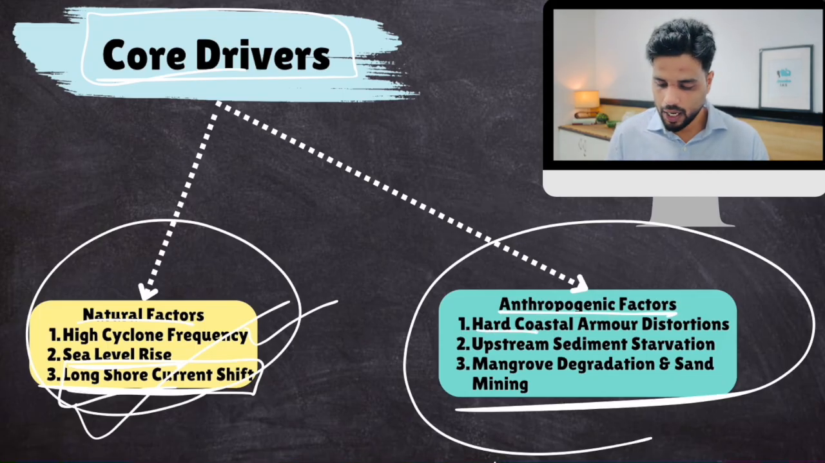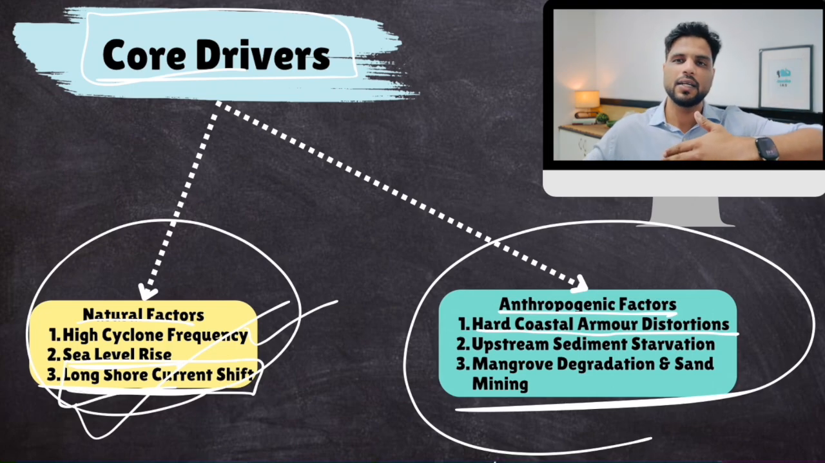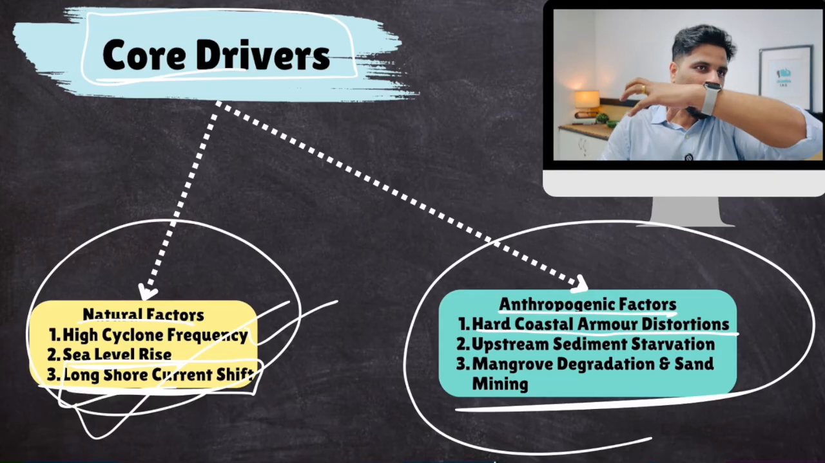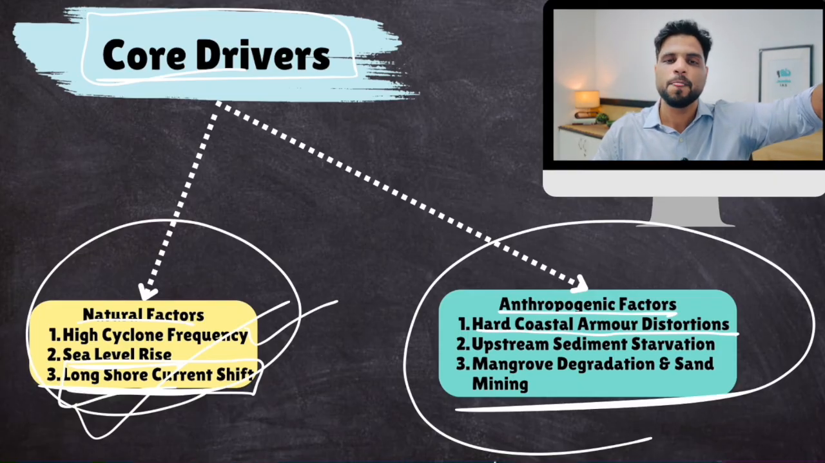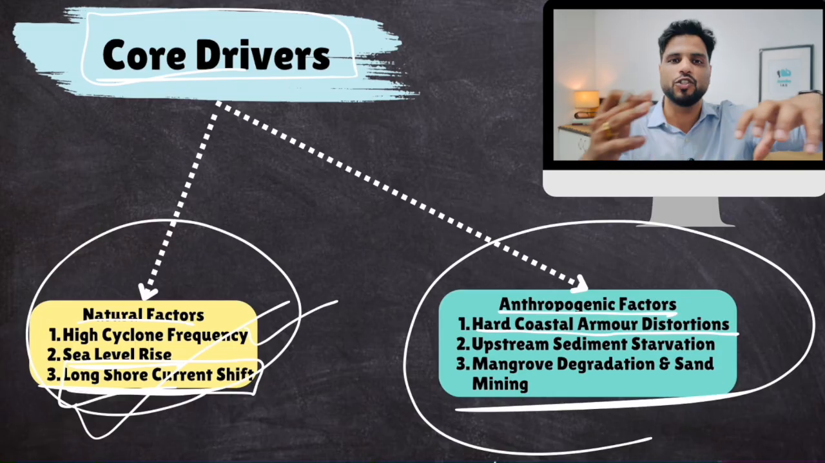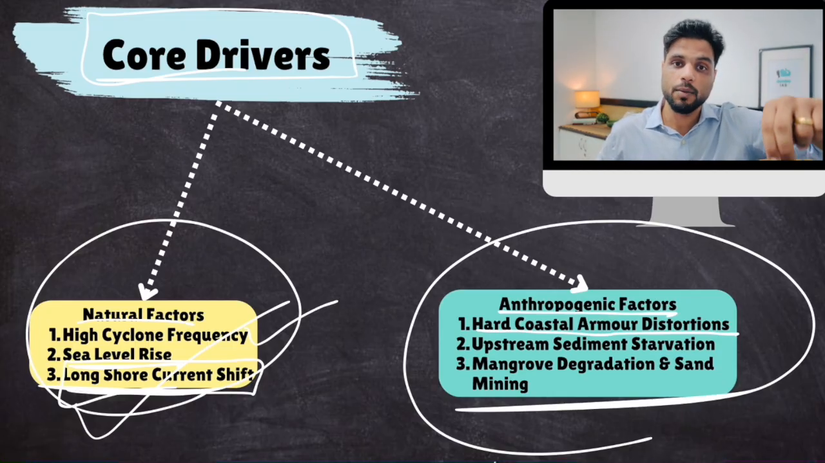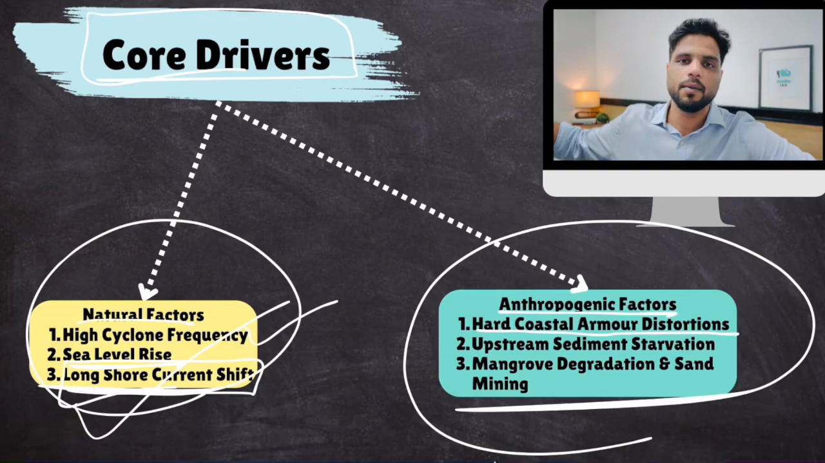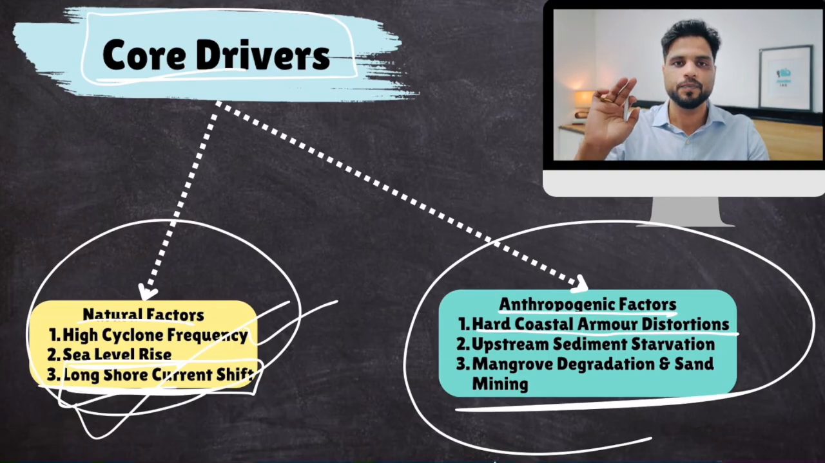Number one, hard coastal armor distortions. We create these barriers so that high wave activity and cyclone activity do not impact the nearby cities. Now, these hard barriers made of cement don't allow coastal deposition. Sometimes there is an important port. Okay, you need to protect the port from cyclone activity. So you create a big cement barrier. Now that prevents sediment deposition.